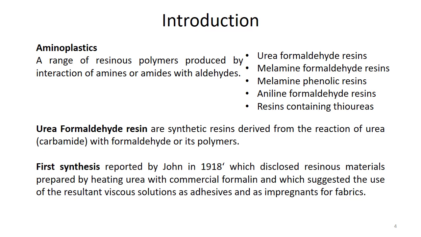Talking about the first report of these urea based formaldehyde resins, it was reported in a patent by Johns in 1918, and they disclosed that these materials can be prepared by heating urea with commercial formalin or formaldehyde, which suggested the use of the resultant viscous solution, because they came out to be very viscous and had very high density, and we already talked that we call them resins because of this high viscosity. This viscous property is responsible for their adhesiveness, so they can also be used as adhesive and as impregnants for fabrics. So they are also used in the fabrics too.